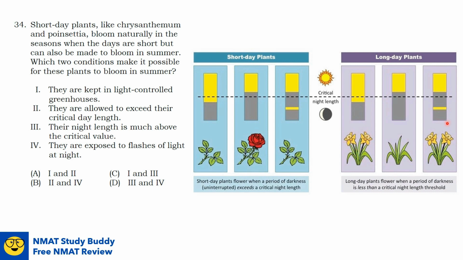In this third scenario, when a flash of light artificially interrupts a long dark period, it will also induce flowering. In the second scenario, no flowering will occur since a period of darkness exceeds the critical night length. So the night is longer than the day, so no flower will bloom.